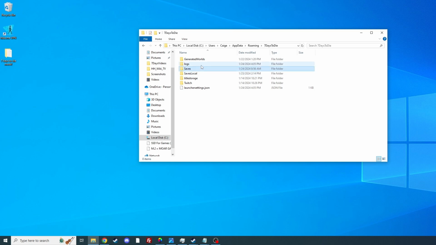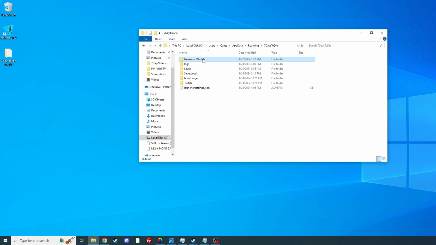And depending on what you're trying to do, I'll give you a walkthrough of what each of these folders are, or at least some of them. This folder right here is called Generated Worlds, because whenever you make a world in 7 Days to Die, you generate it. So this is the raw world that you generated.